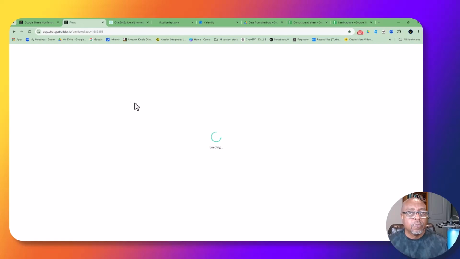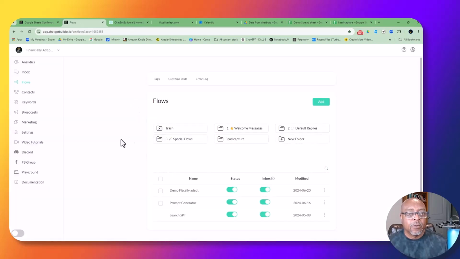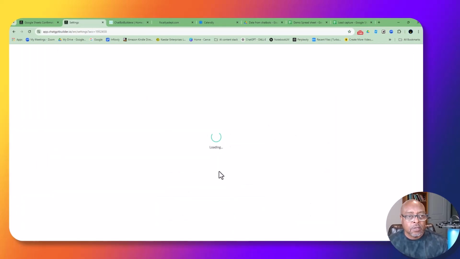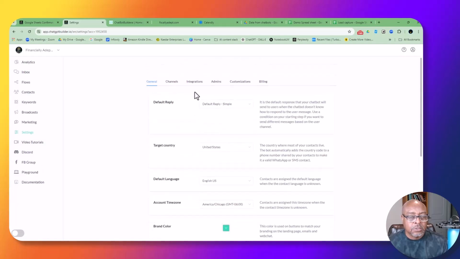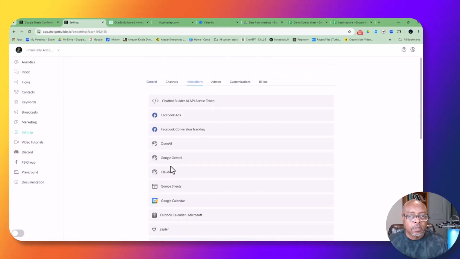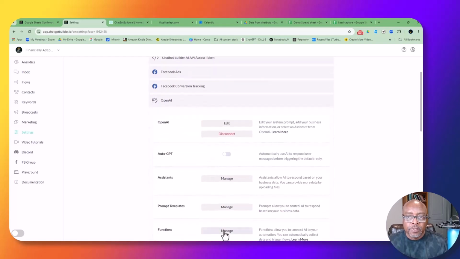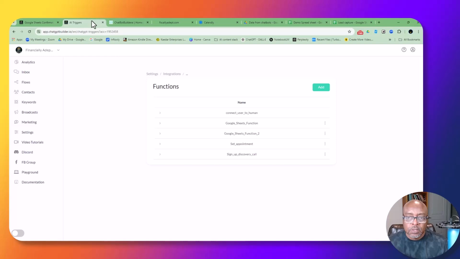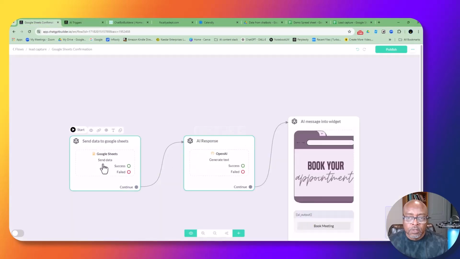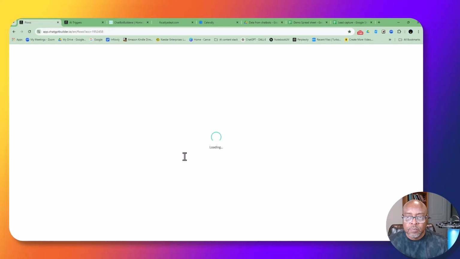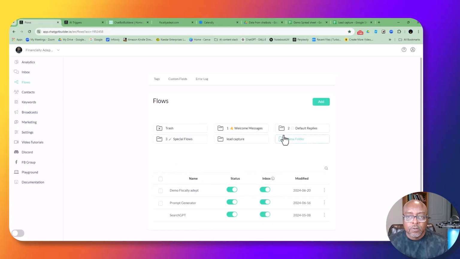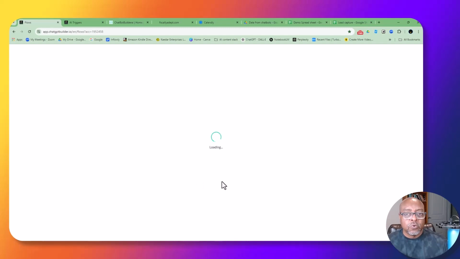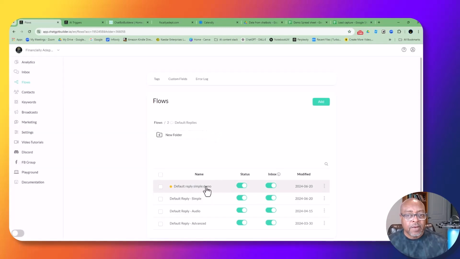And then we will go back one more place to make sure that is connected. So I got to go to settings. Okay. To integrations, OpenAI, edit. And then I need to make sure that Google Sheets function 2 is set here as well. Okay. So I need to have that in both places. All right. So continue. And so now you know how to set up an appointment chatbot, family.